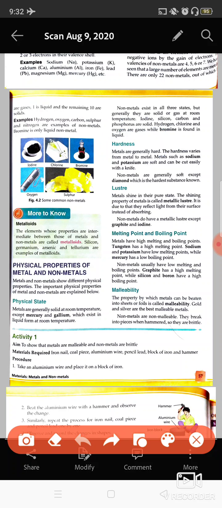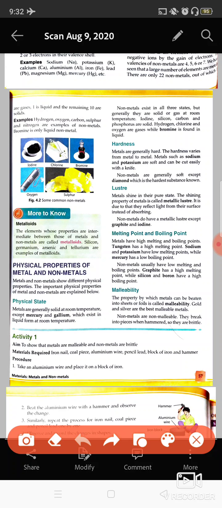Hardness is a property by which anything can be compressed or not compressed by applying force. All the metals are hard in nature, but again there is an exception: sodium and potassium. These are the 2 metals which are not hard in nature. They can be cut easily with a knife.